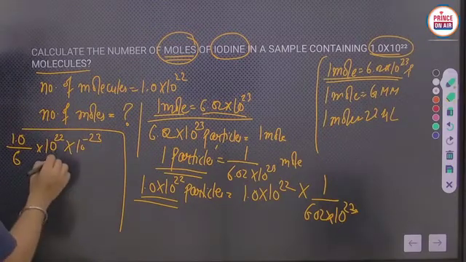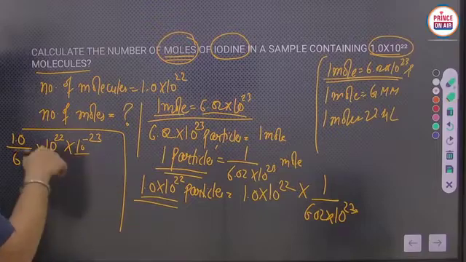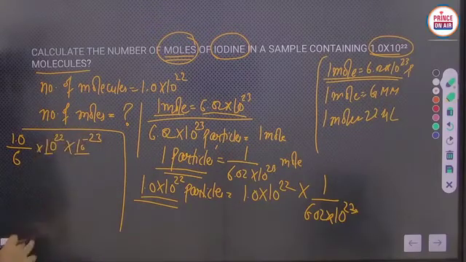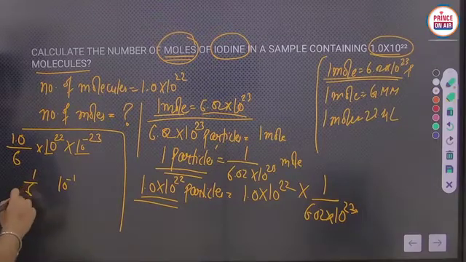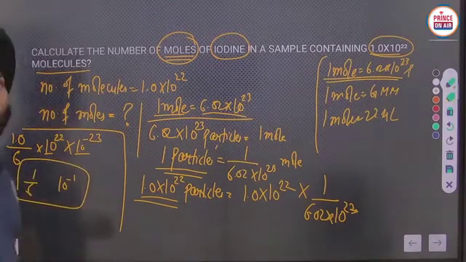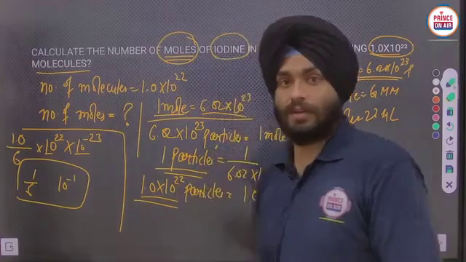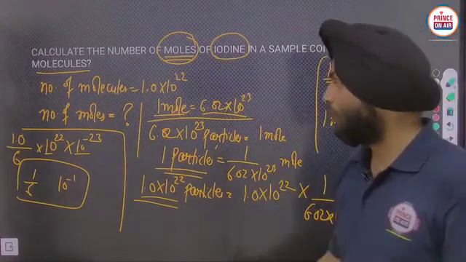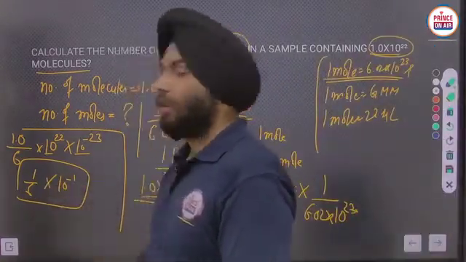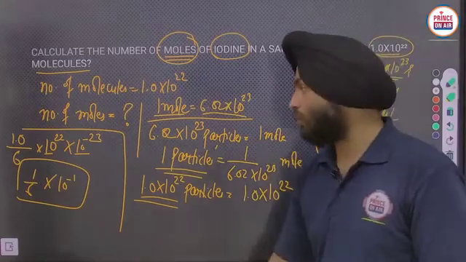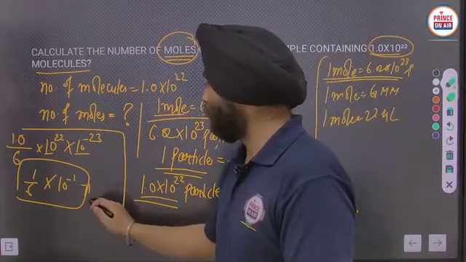Base same, powers should be added. 22 minus 23, it will become 10 raised power minus 1, 1 by 6. So you have to solve 1 by 6 and that value into 10 raised power minus 1, then you can get the value in terms of number of moles.